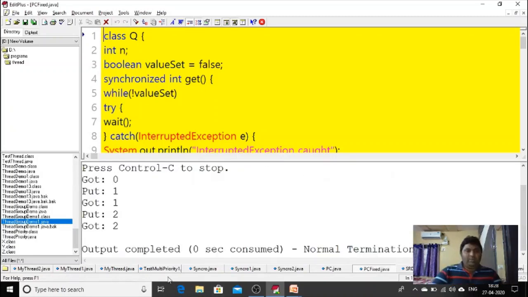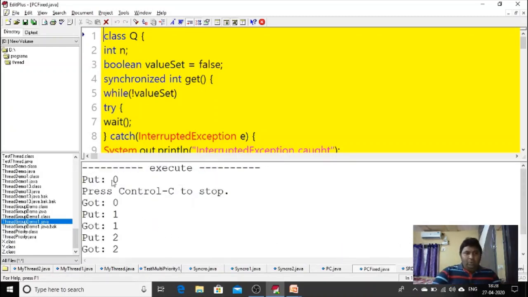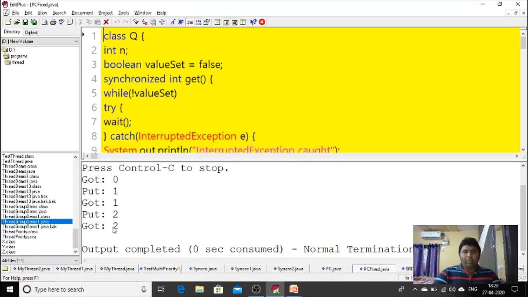What is the output I'm expecting? What I'm expecting is: put 0, then got 0, put 1. Whatever value is produced by the producer, that value has to be consumed by the consumer program. So put 0, got 0. Producer has placed the value 1, consumer has received the value 1. Producer has put the value 2, consumer has received the value 2. This is how the program needs to be executed.